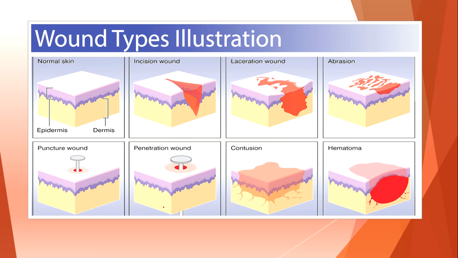Here we see normal skin, two layers, epidermis and dermis. And here we have an incision wound, triangular form, with even edges of the wound. Laceration wound with uneven edges, not a sharp object, maybe blunt trauma. Abrasion, it's surface trauma. Puncture wound, penetration